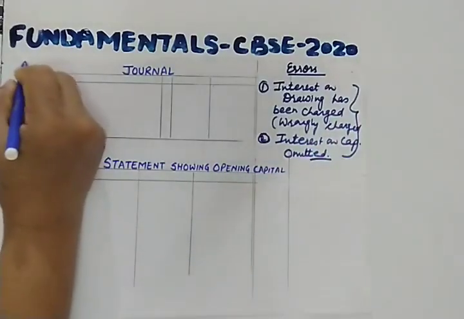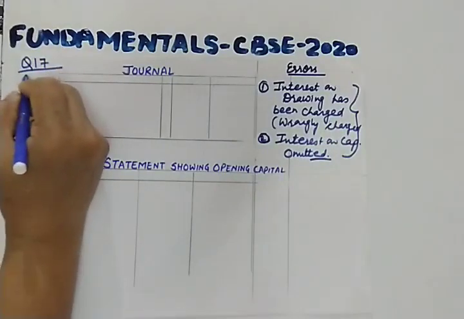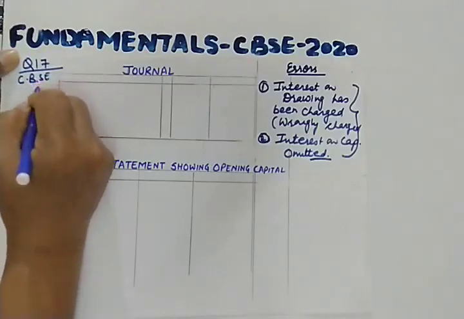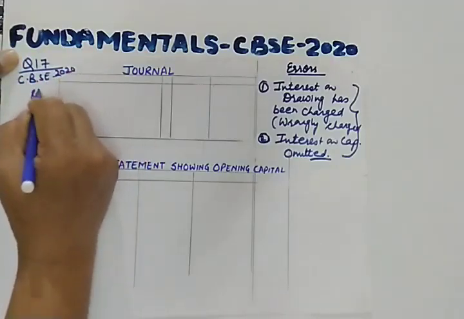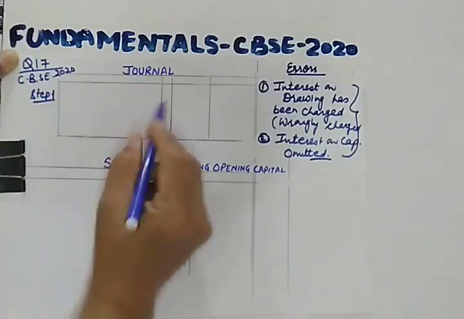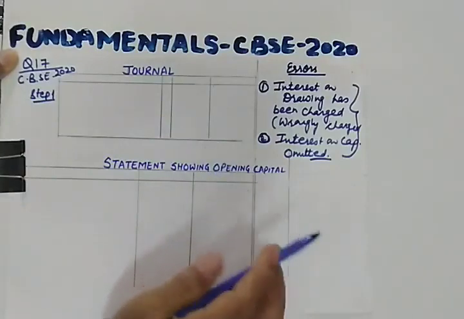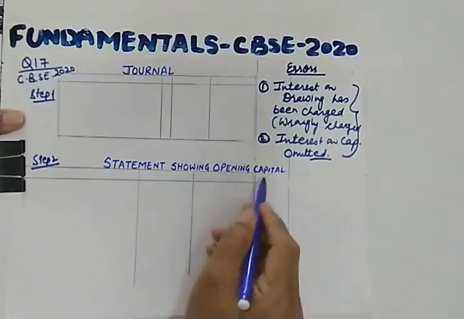So you already know this is question number 17 of the latest CBSE board exam 2020. So this is step 1. You will make a blank format of journal entries which will be filled after all workings are done. And this is step 2. You will be calculating opening capital.